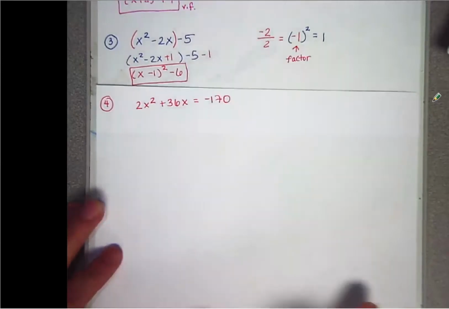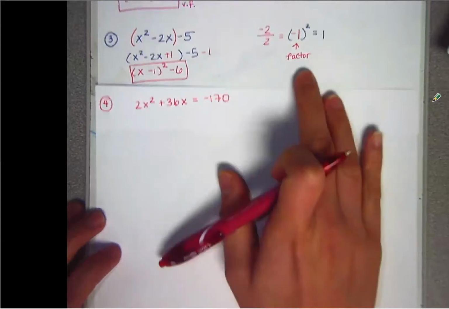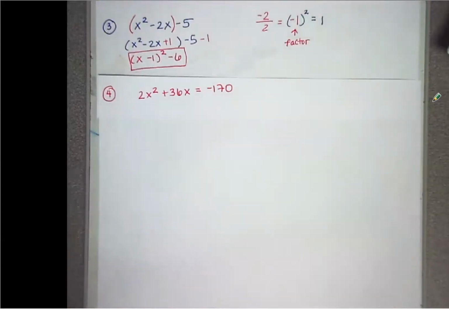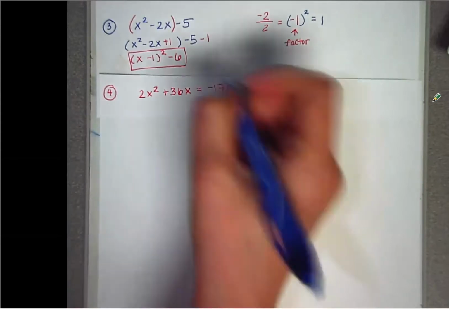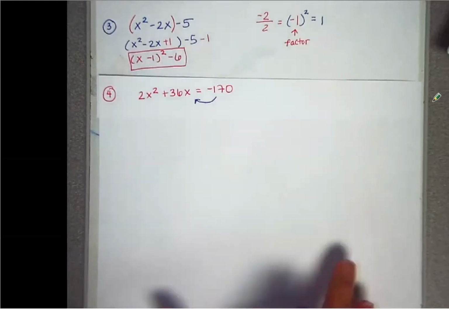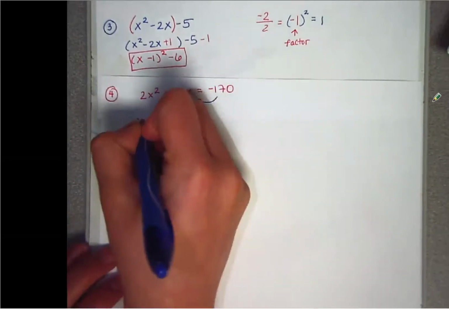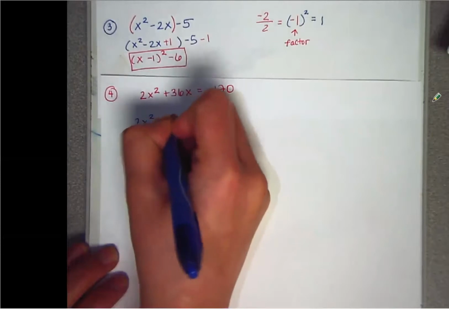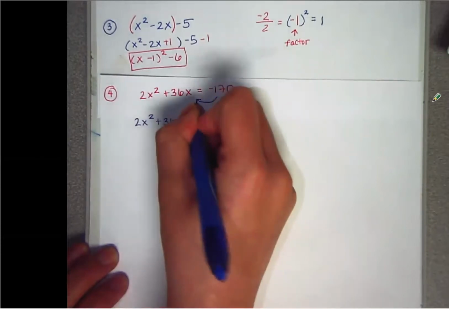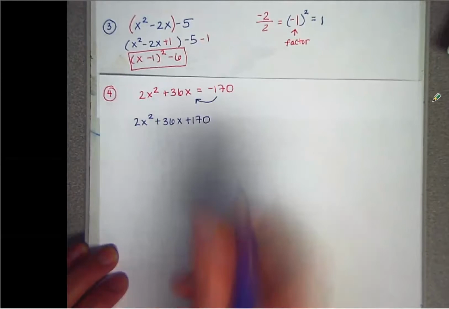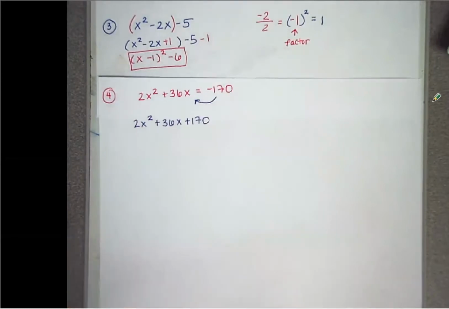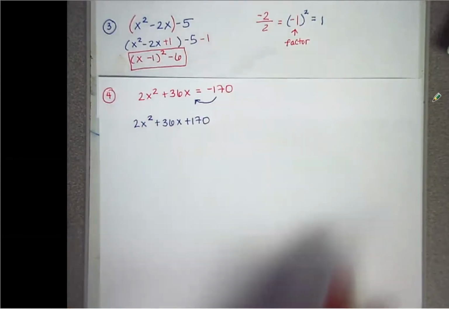So I'm actually going to start it off like this, so you can see it like this first. So you want to get everything on the same side. I didn't put that on the steps, but that should be what you do when factoring, which is what we're going to end up doing in this problem anyway. So the 170 needs to go to the other side before you start doing anything. So this is the equation that we're going to use. I'm not going to put it is equal to 0. You can if you want to, but I'm going to leave it like this.